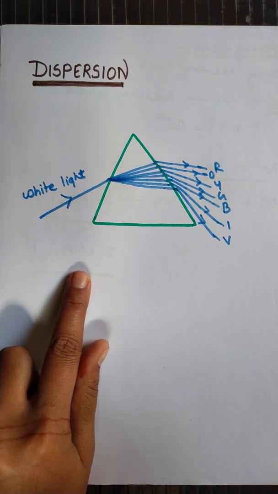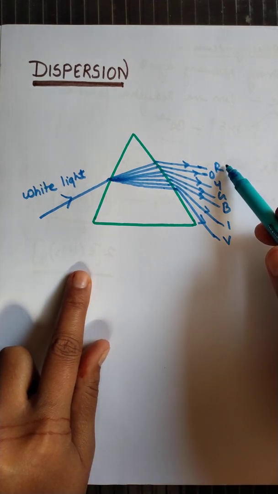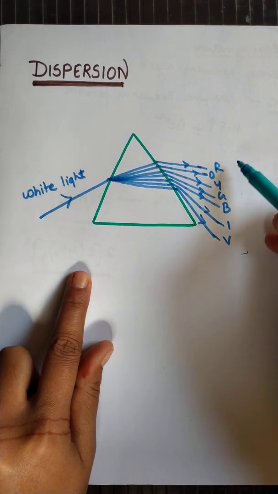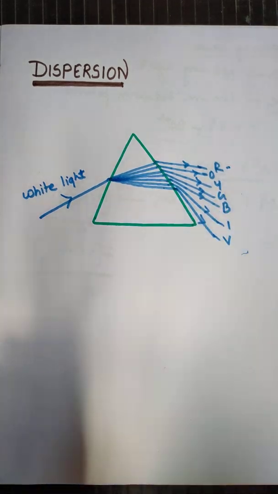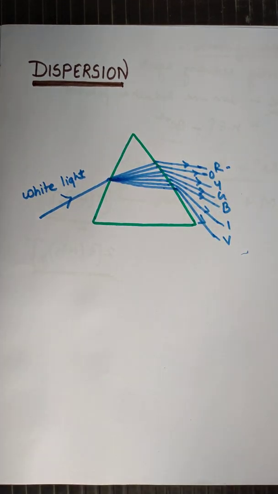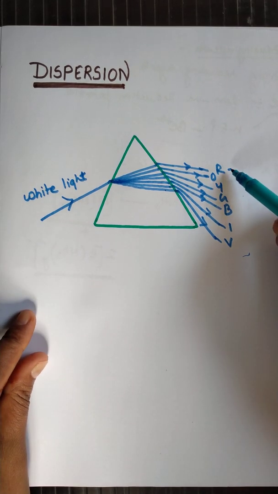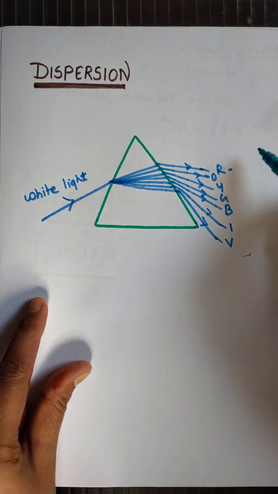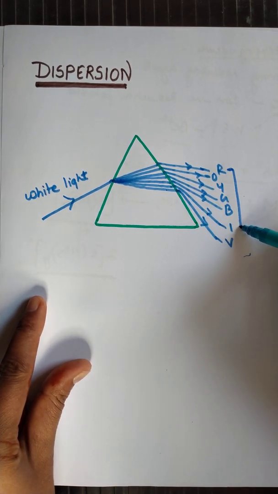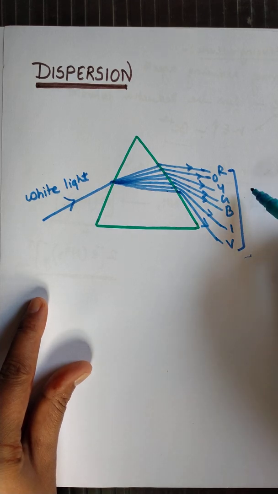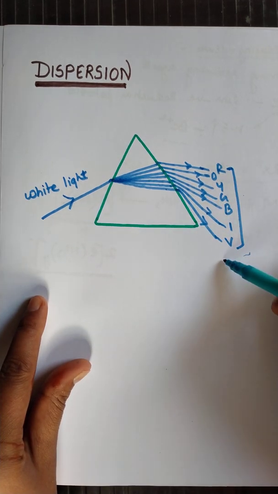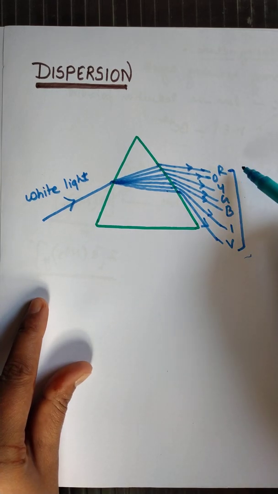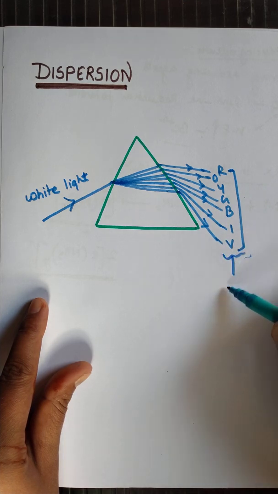Students, by dispersion we obtain 7 colors in a definite pattern. Whether you use this prism or some other prism, every prism gives the same component colors, that is VIBGYOR, just like the rainbow. This pattern of 7 colors is called a spectrum. It is the particular arrangement of colors which we obtain due to dispersion of light.